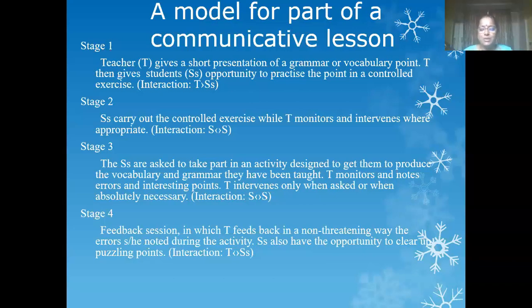That means she is going to give a simulated one, a stage where she tells the students, I'll be conducting the same thing and you have to practice and be ready for the activity. This is called the pre-planning stage. Second, the students carry out the activity under the monitoring of the teacher. Third, students are asked to take part in an activity designed to get them to produce vocabulary. The main interest of the teacher in this communicative approach is to make the students produce the vocabulary and the grammar they have been taught.